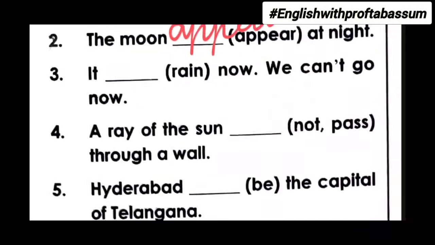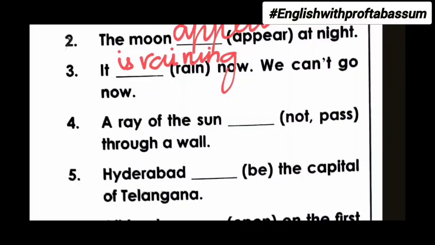Third one, if ___ now, we can't go now. So the word now over here is an indicator of present continuous tense. So we apply the rule that is is/am/are plus V1 plus ing. V1 means the word given in the bracket, that is the base form of the verb, that is rain. So it is raining.